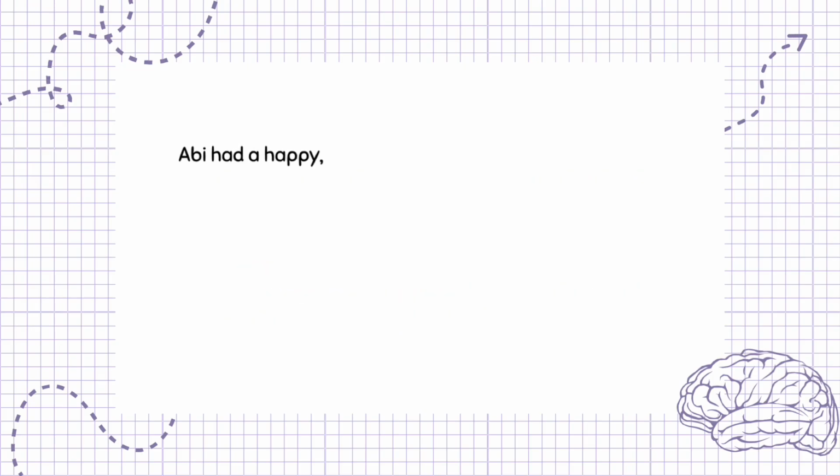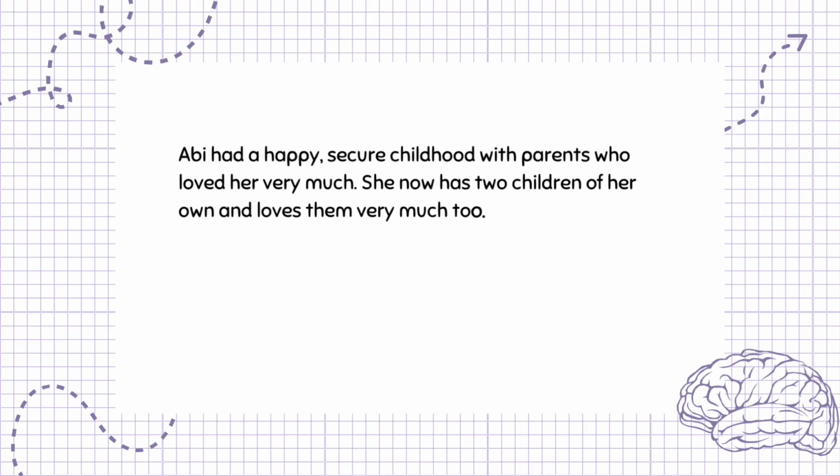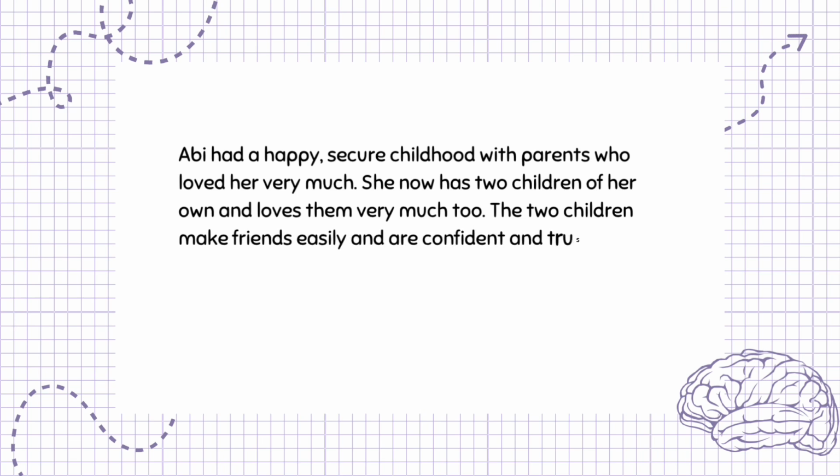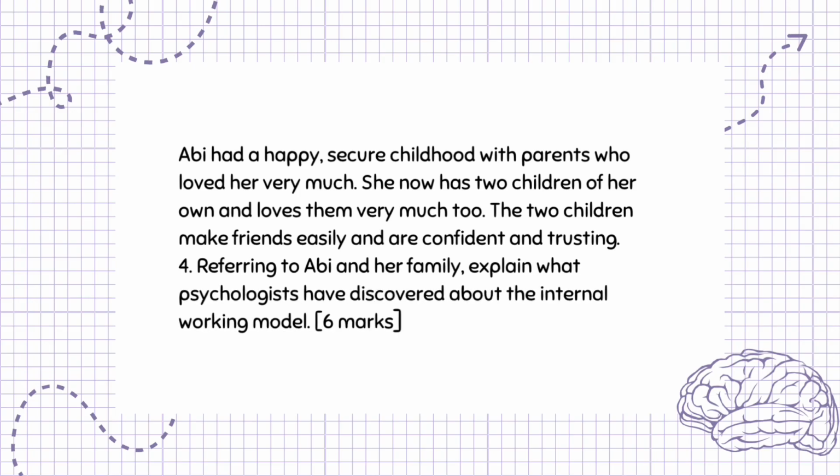Abi had a happy, secure childhood with parents who loved her very much. She now has 2 children of her own and loves them very much too. The 2 children make friends easily and are confident and trusting. Question 4. Referring to Abi and her family, explain what psychologists have discovered about the internal working model. 6 marks.